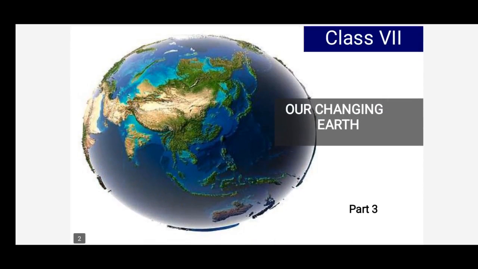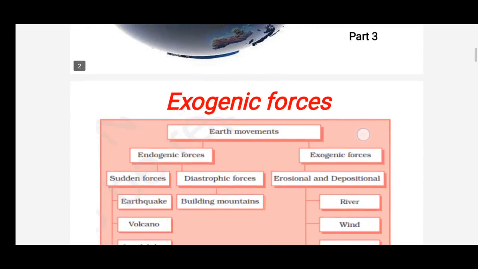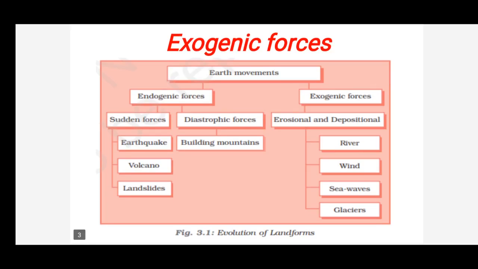Before the home assessment, we have started this chapter in geography, that is Our Changing Earth. This is your third chapter in geography. In this chapter, we have discussed two parts. What have we discussed? The movements of the earth, that is endogenic forces and exogenic forces. We have discussed the first part, that is the endogenic forces.